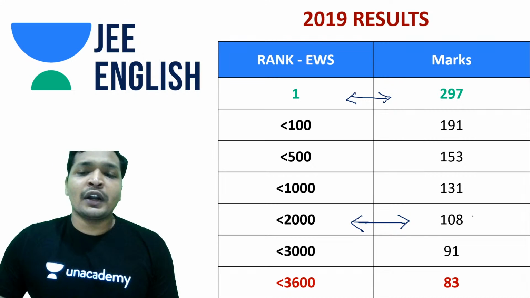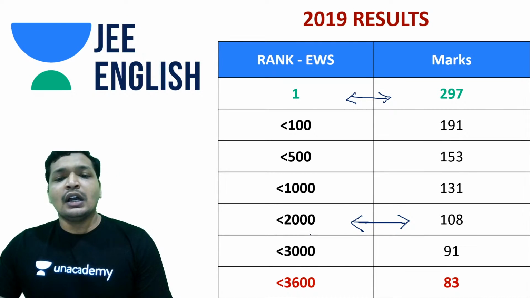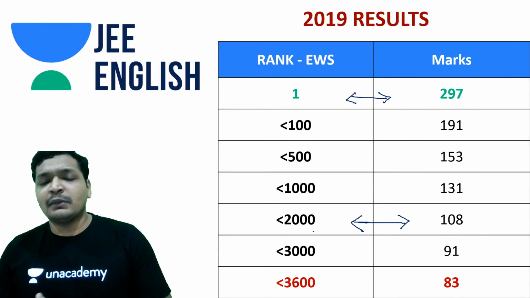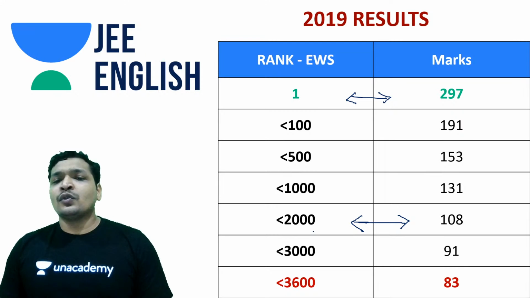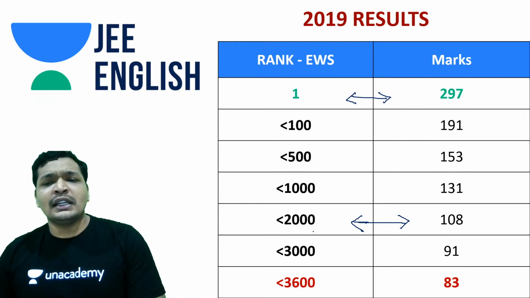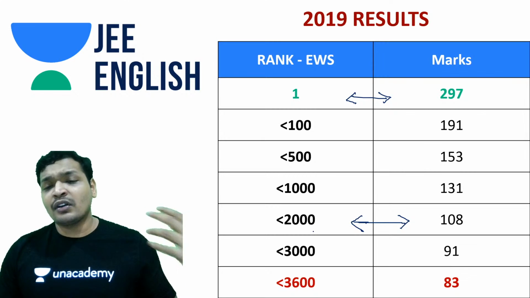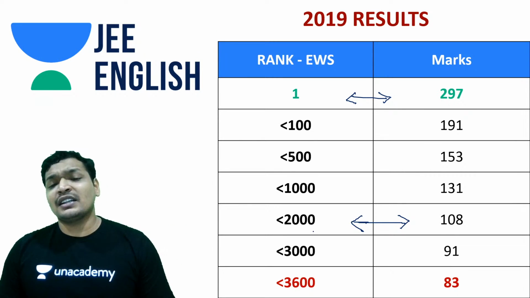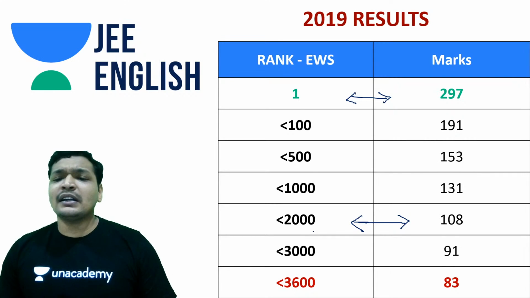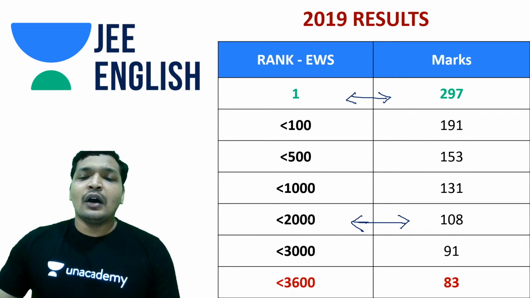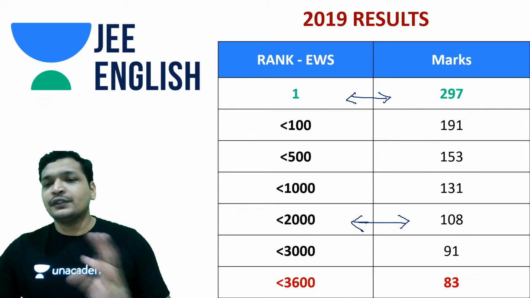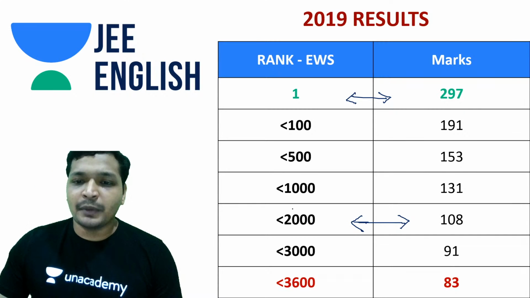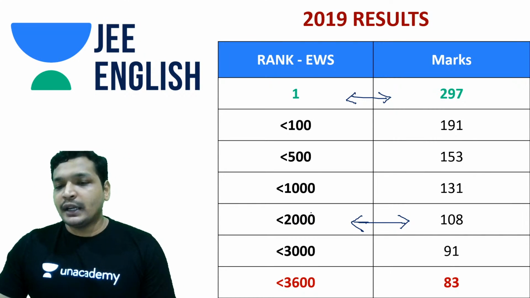The thing is, things may change, and this time maybe it goes up or down, because I do not have any key data around EWS. It's a very recent category, so there wasn't any key data around EWS. So I can't really comment on what would be the cutoff of EWS, what would happen in EWS, etc. It's a very recent category, so nothing can be predicted. But safely stating, 130 marks in 2019 was good enough. That is anywhere around a little more than 33% of the paper. So that was good enough to get into IITs.